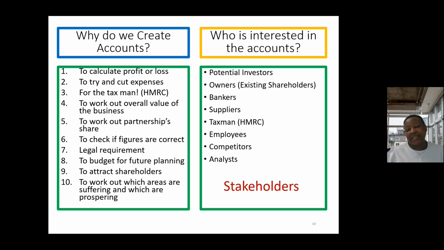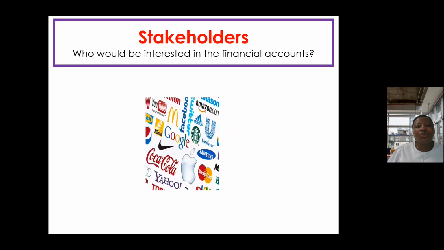All of these people that we're saying are interested in the accounts of a company and in the information being provided, we refer to them as stakeholders. So the question is, who are stakeholders? Stakeholders are those who are interested in your accounting, in your financial account. They're interested in the business. And the reason they are interested is usually because they can influence the outcome of the business, or the outcome of the business can actually influence them. They can be affected by what happens within the business, or they can influence it. And that's why they're interested.